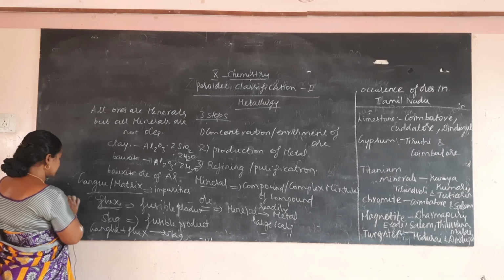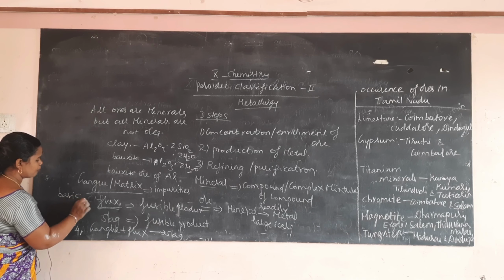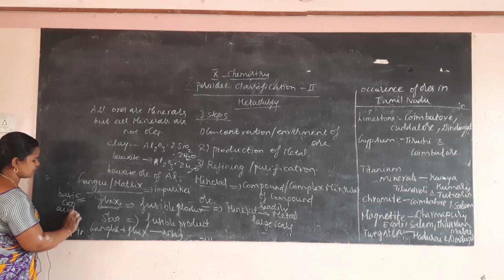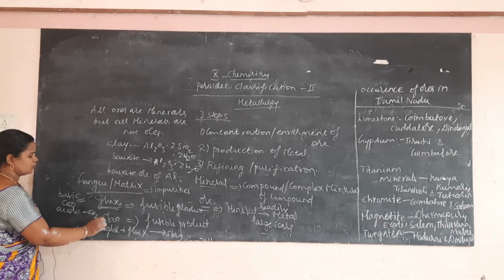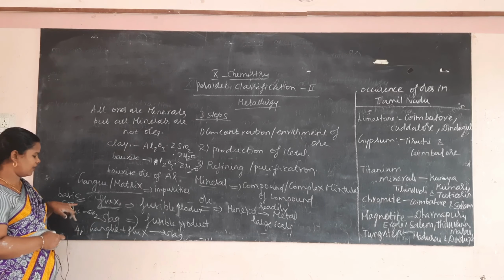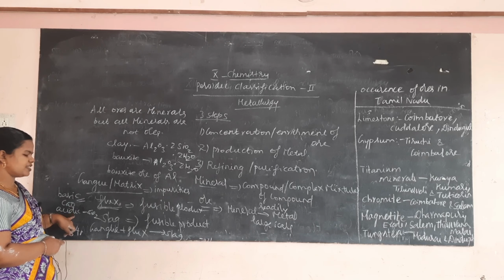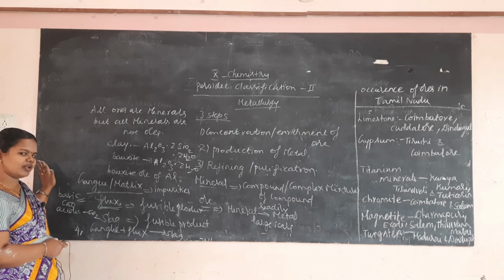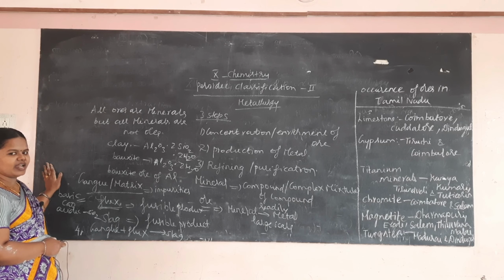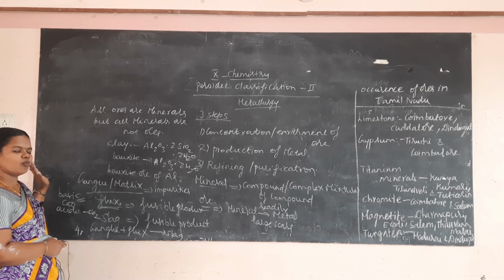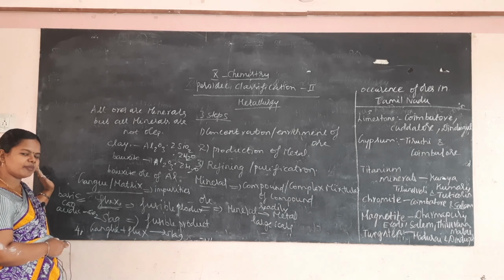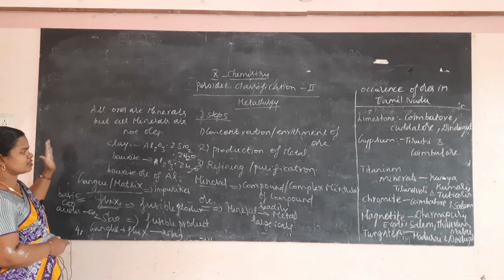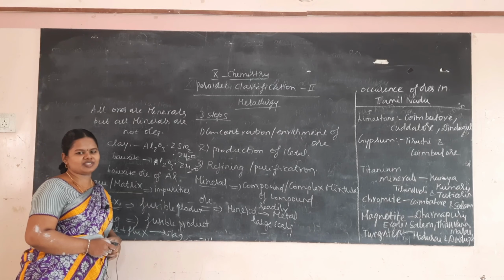The basic flux is CaO, and the acidic flux is SiO2. So when the impurity is acidic we have to add basic flux, and when the impurity is basic we have to add acidic flux. You have to remember this. Then another important thing is smelting. It is a reduction process in molten condition used to convert the metal oxide to metal. So these are the different terms used in metallurgy.